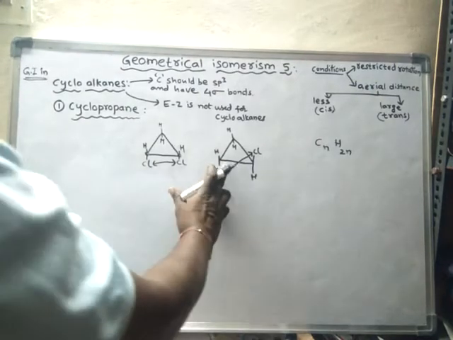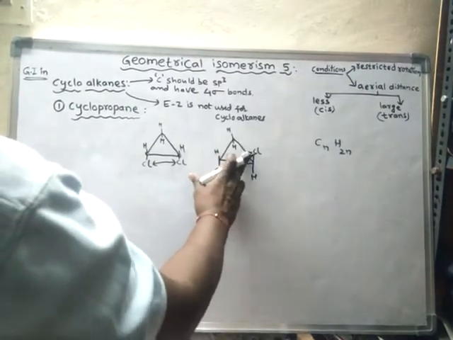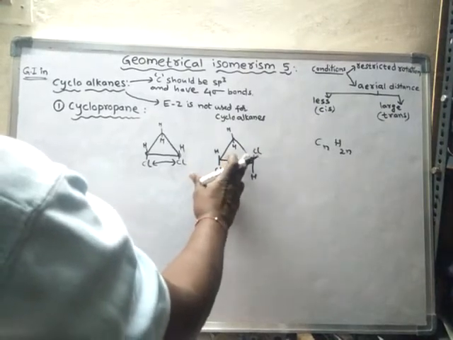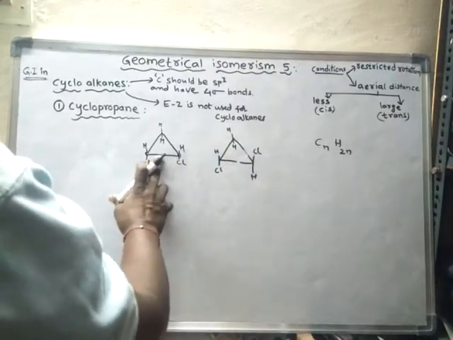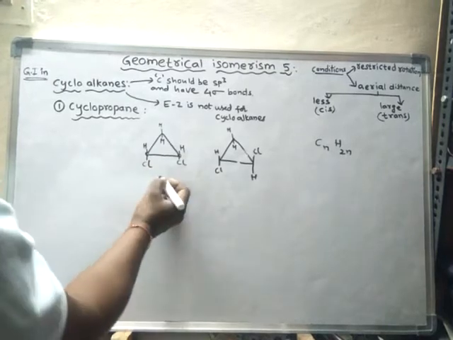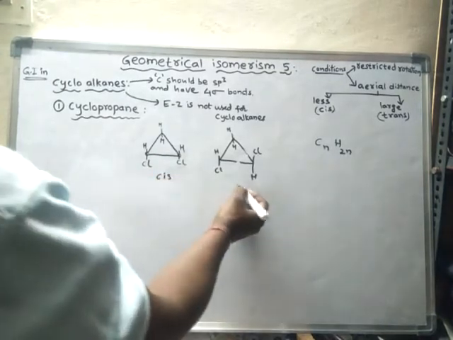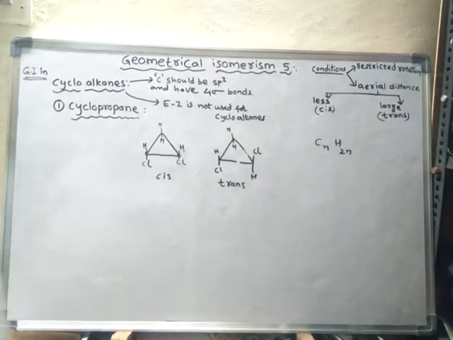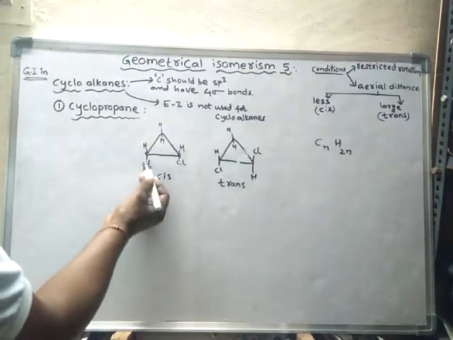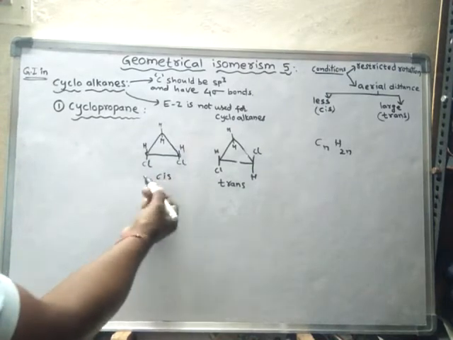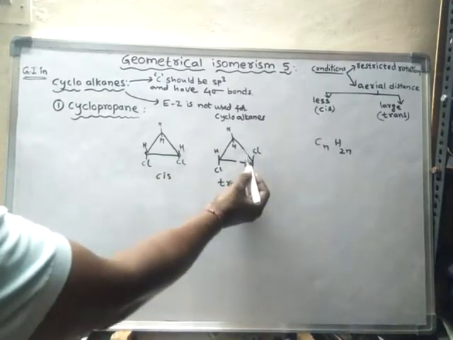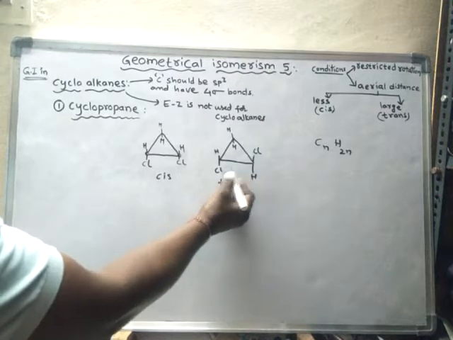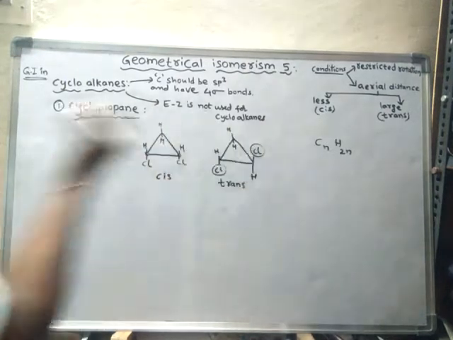Of 1,2-dichloropropane. So these two are what? 1,2-dichloropropane, but this is cis 1,2-dichloropropane and this one is trans 1,2-dichloropropane. Because these two are on the same side, and these two chlorine atoms are present on the opposite side.